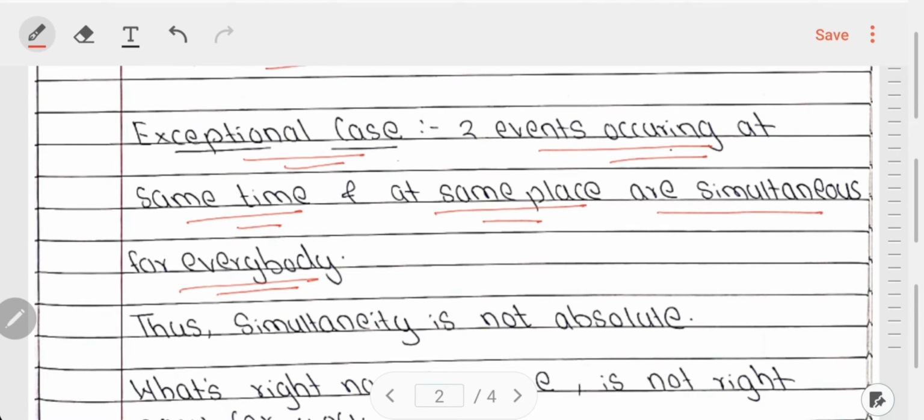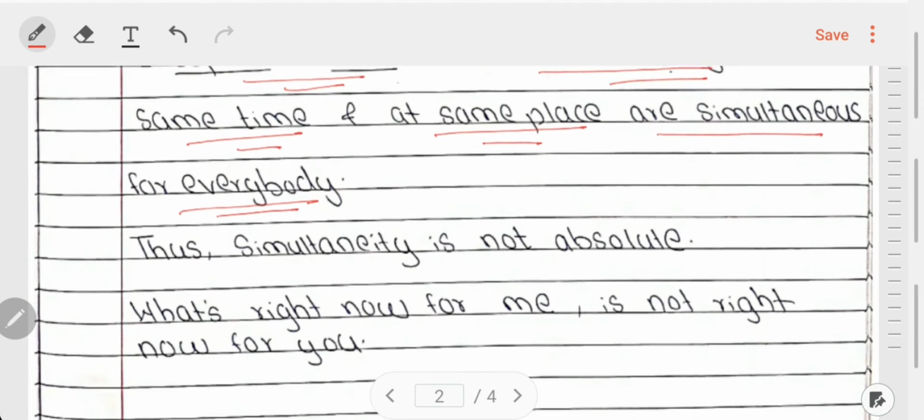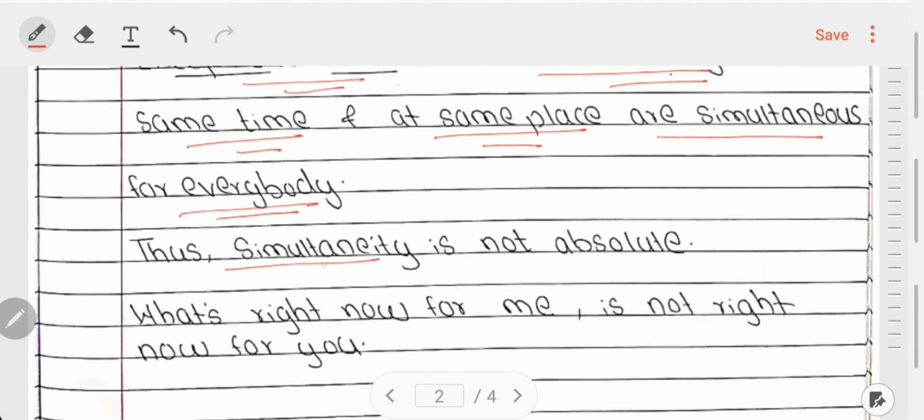But if the two events do not occur at the same place, they might be simultaneous for one observer but not simultaneous for another observer. So, thus simultaneity, the act of two events being simultaneous, is not absolute. It is observer dependent.